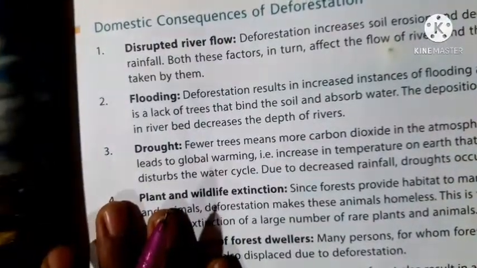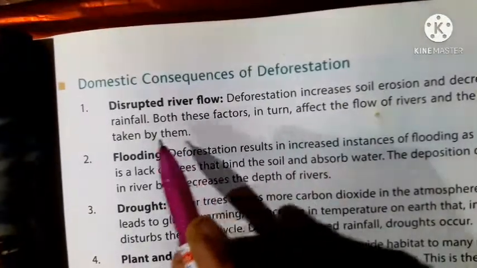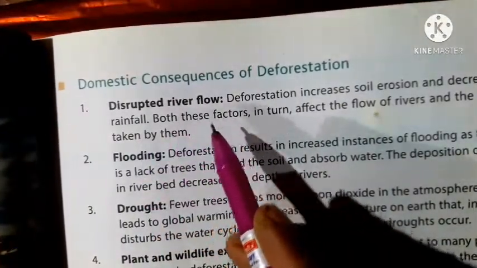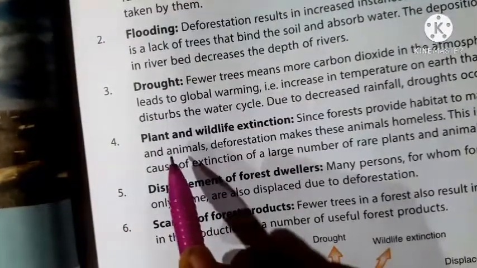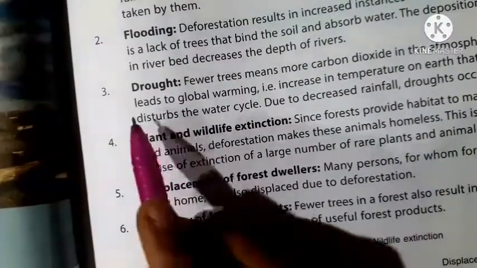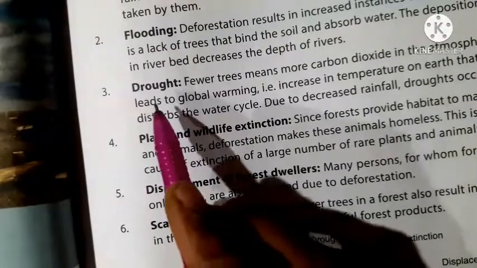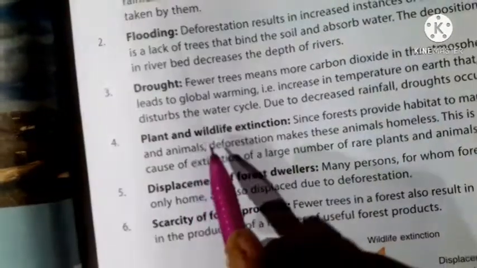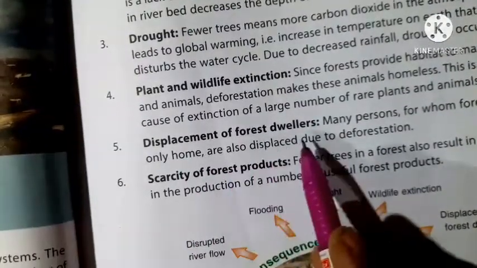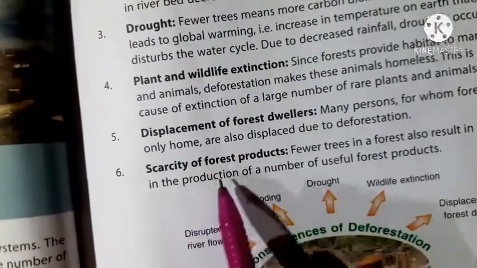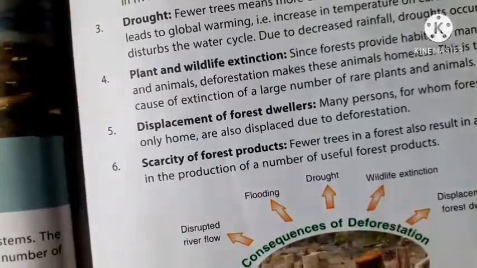Domestic consequences of deforestation: disrupted river flow, flooding, drought, plant and wildlife extinction, displacement of forest dwellers, scarcity of forest products.